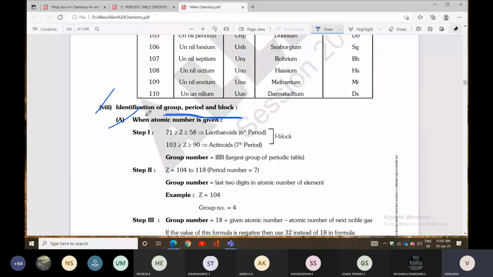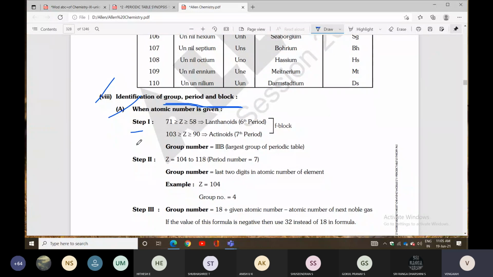Step 1 condition: Z, the atomic number, is from 58 to 71. Lanthanides are 6th period, actinides are 7th period. All of these belong to F block elements. So atomic numbers 58 to 71 are F block elements, 6th period. Next, atomic numbers 90 to 103 are also F block elements, and 7th period.